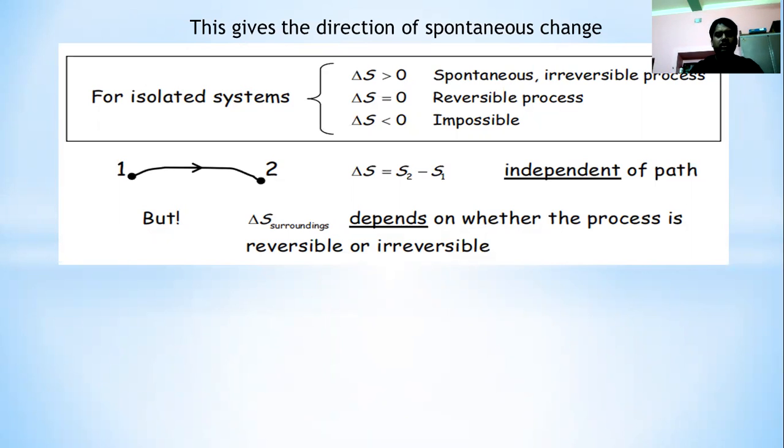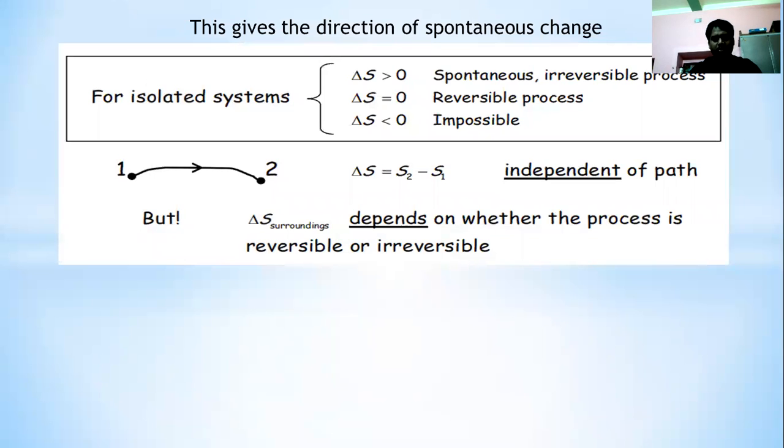Now we will discuss a little bit about the change of entropy for several systems. For a chemical reaction, what will happen? Delta S equals S2 minus S1. S2 minus S1 means the summation of entropy for the products minus the summation of entropy for the reactant molecules.